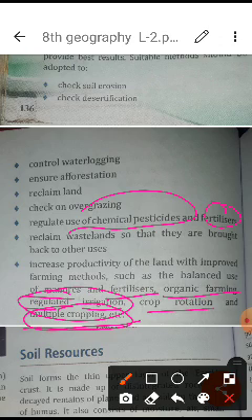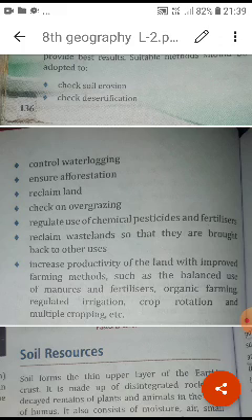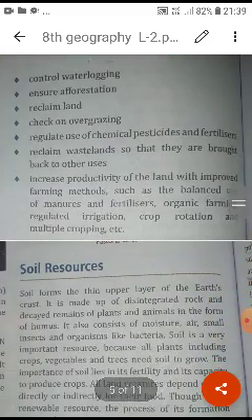Students, nowadays many educated persons, after their job, are using the process of organic farming. In organic farming we are not using any kind of chemical pesticides. So by this we can do soil conservation. I hope you will also participate to make your land fertile and to be sure about it.